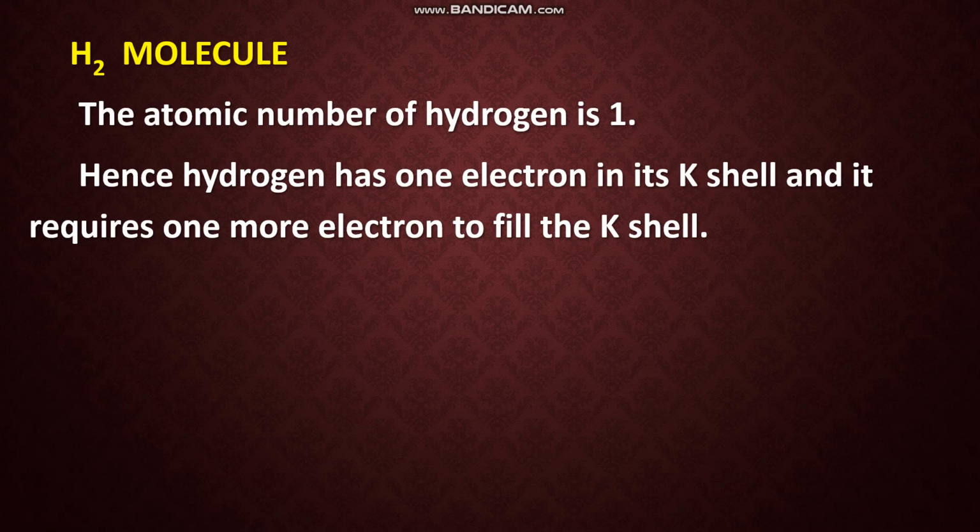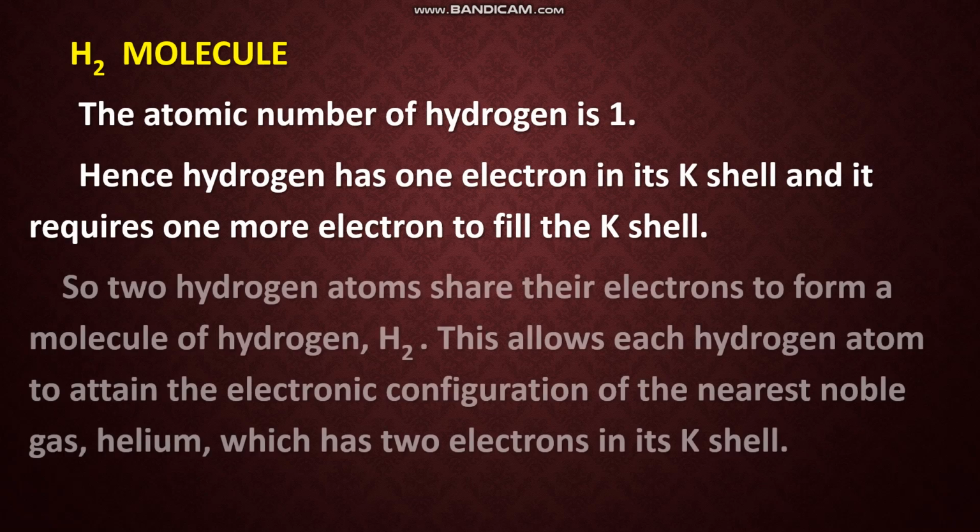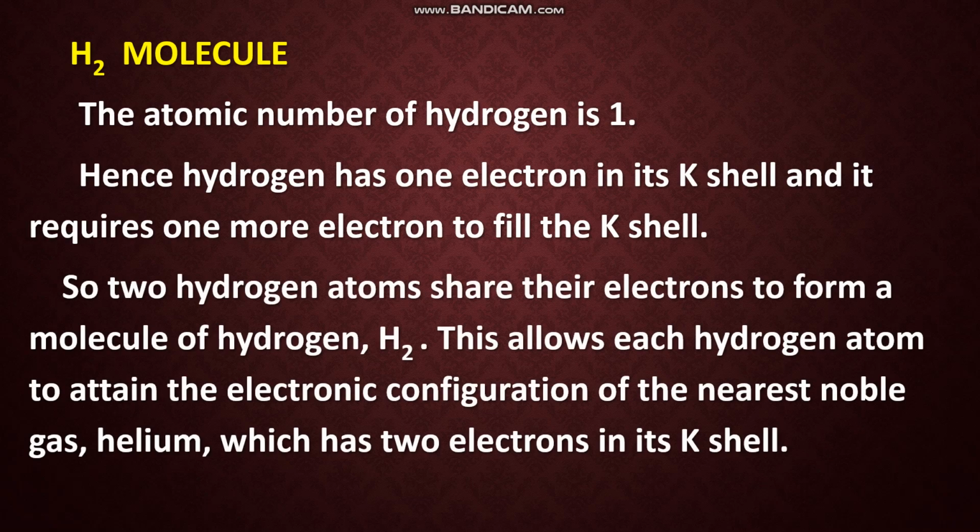So how will it get this one more electron? You know, in an H2 molecule there are 2 hydrogen atoms. So each hydrogen atom is sharing one pair of electrons. Both of them will get 2 electrons each. Let us see. So 2 hydrogen atoms share their electrons to form a molecule of hydrogen, H2.